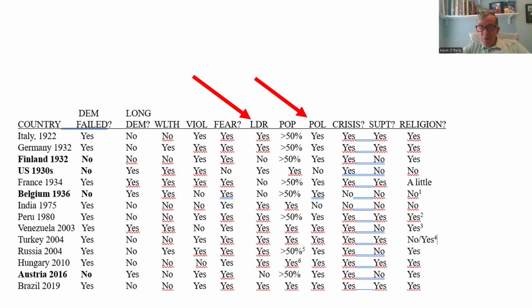Polarization is a factor in many of them, but some of the ones that did not become autocracies also had polarization. What that tells me is that polarization is a factor, but it's not a controlling factor. We can have polarization and we can get through, countries can get through threats to democracy.